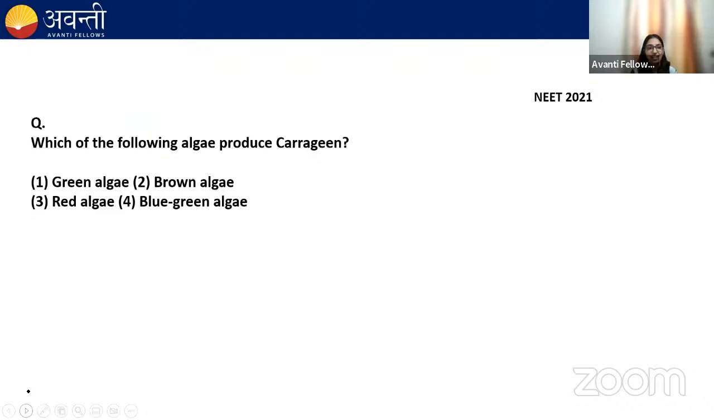Okay, now let's take the question. The question says, which of the following algae produce carrageen? Option 1 is green algae. Option 2 is brown algae. Option 3 is red algae. And option 4 is blue-green algae. Quickly answer what you think will be the correct option.